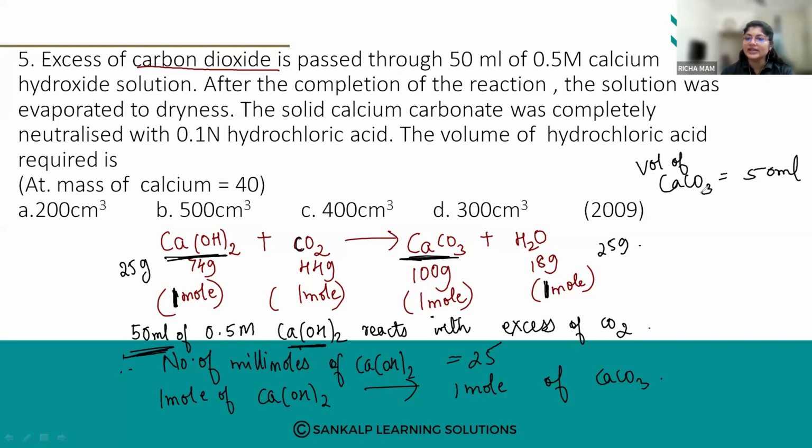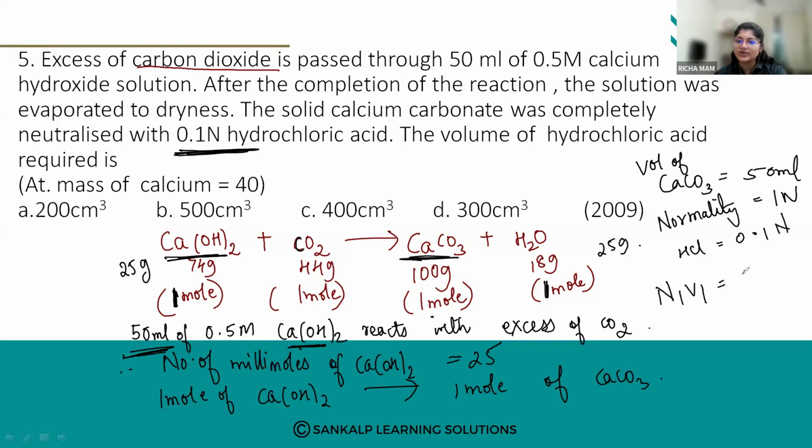Okay, so what is the normality then? It is equal to 1 molar, it is equal to 1 normal. So what is the given normality of hydrochloric acid? Hydrochloric acid normality is 0.1 normal. So again, let us use N1V1 equals N2V2. Hydrochloric acid and CaCO3. N1, the given for hydrochloric acid is 0.1. What is the volume? We don't know. We have to calculate the volume of hydrochloric acid, so let us keep it as V1.